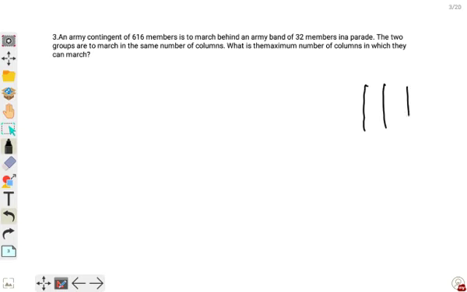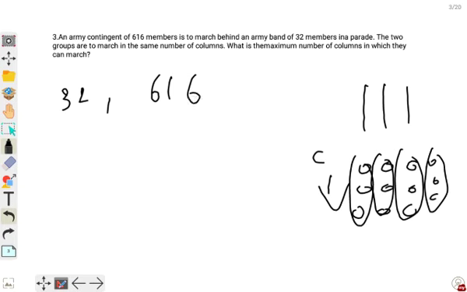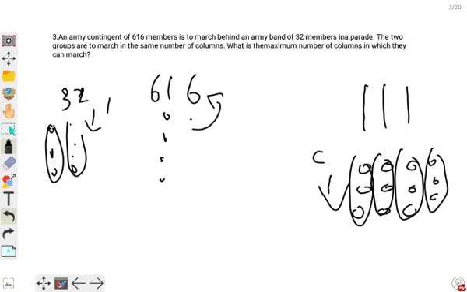Okay, these are columns. If I say like this, so these are columns. So it has 3 columns. Now it has 4 columns. A column is always down. Now we see that there is a 32-member band and 616 members of the army marching behind them. The number of people in each column of the army and the band should be the same. In that case we have to find the HCF of these two numbers.